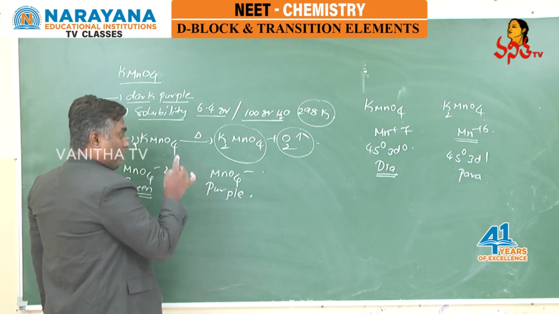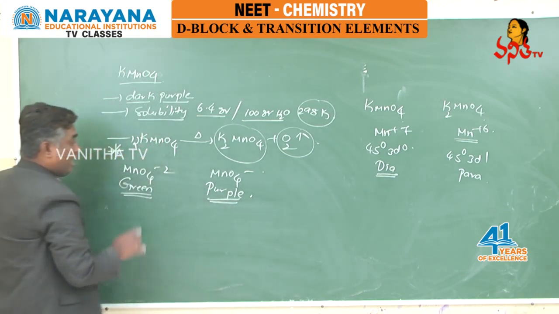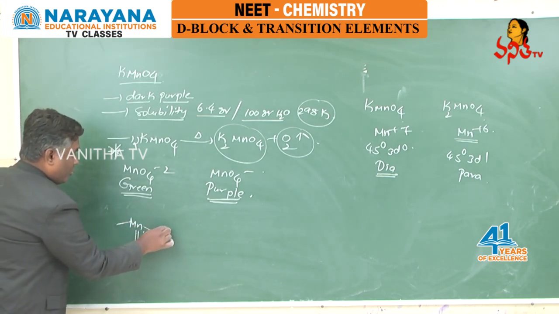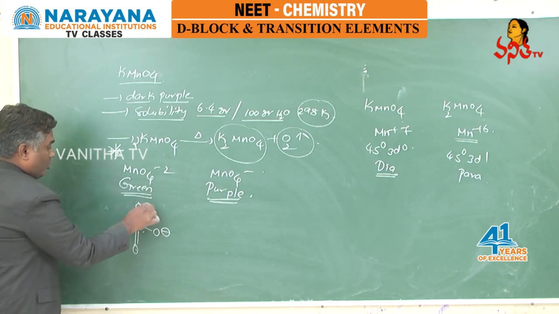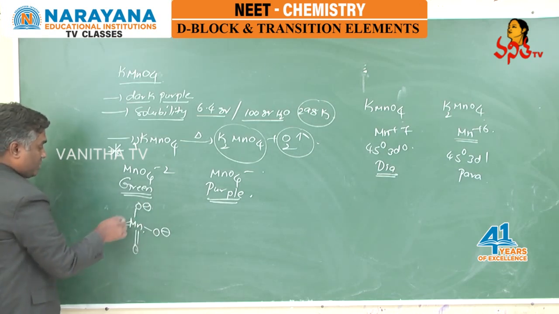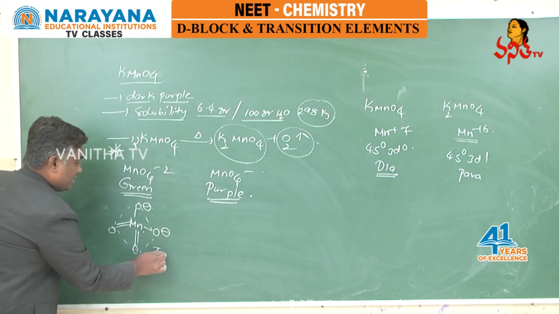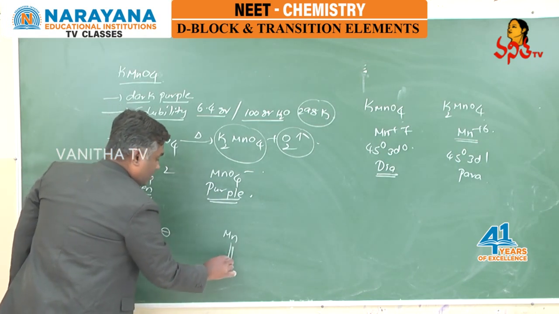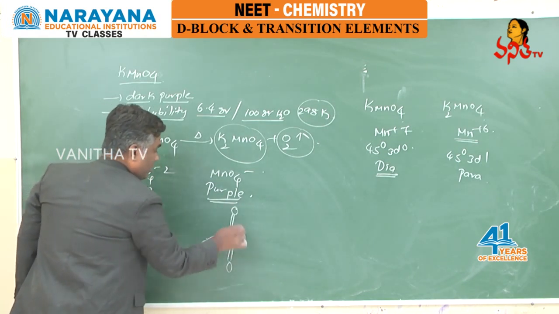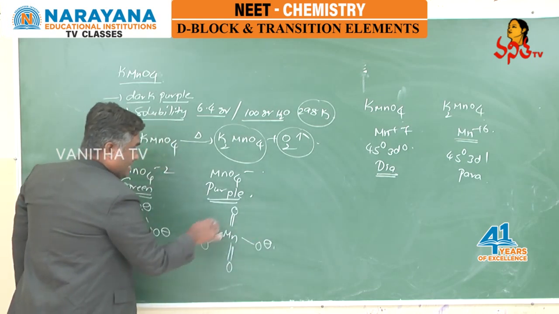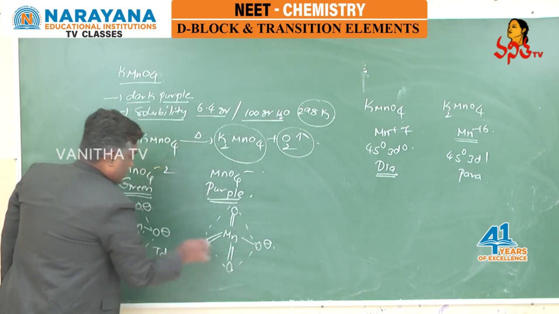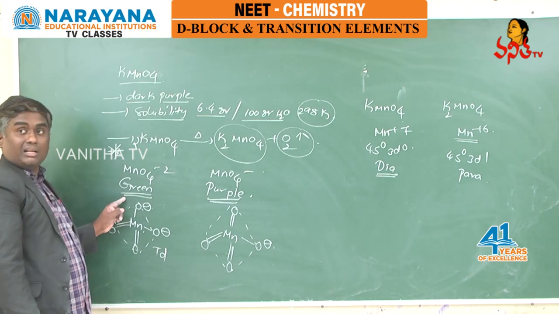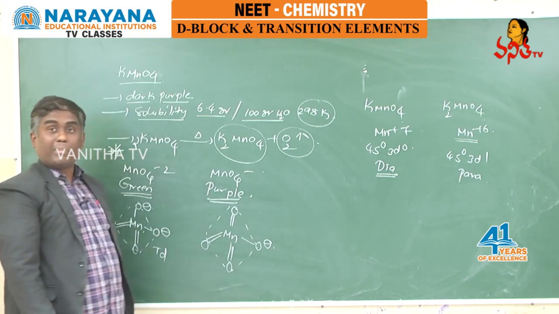And at the same time, MnO4 minus 2, that is manganate ion, is exhibiting green color, MnO4 minus, that is permanganate ion, is exhibiting purple color. If you look into the structure, Mn double bond O minus, double bond O minus, MnO4 minus 2 has tetrahedral shape and exhibiting green color. If you look at MnO4 minus, Mn double bond O, double bond O, double bond O minus, this is also tetrahedral in shape. See, shape is same but color exhibition is different. Manganate ion is exhibiting green color, whereas permanganate ion is exhibiting purple color.